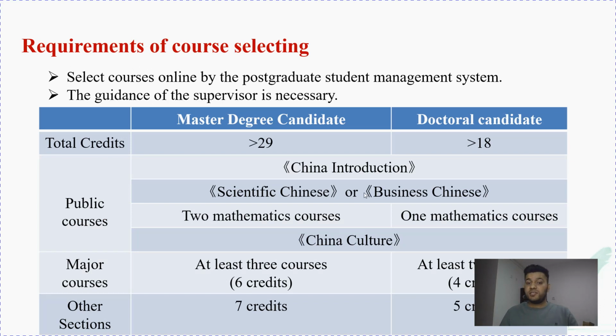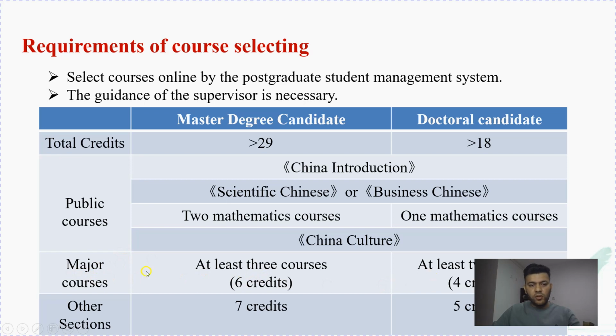For master's degree students, you need more than 29 credit hours. For doctoral students, we must have more than 18 credit hours. In these credit hours, the necessary courses like Chinese introduction and scientific courses we have to study here, and at least three courses are major courses.